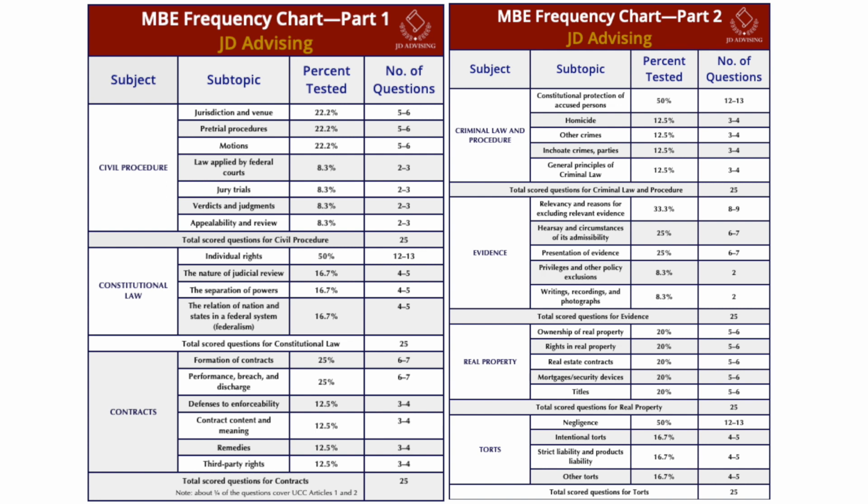So remember, the examiners score 175 out of 200 questions. That means you'll encounter 25 experimental questions that can come from any of these subjects or any of the topics we're about to discuss. So now that you know all of the MBE subjects themselves are tested equally, it's good